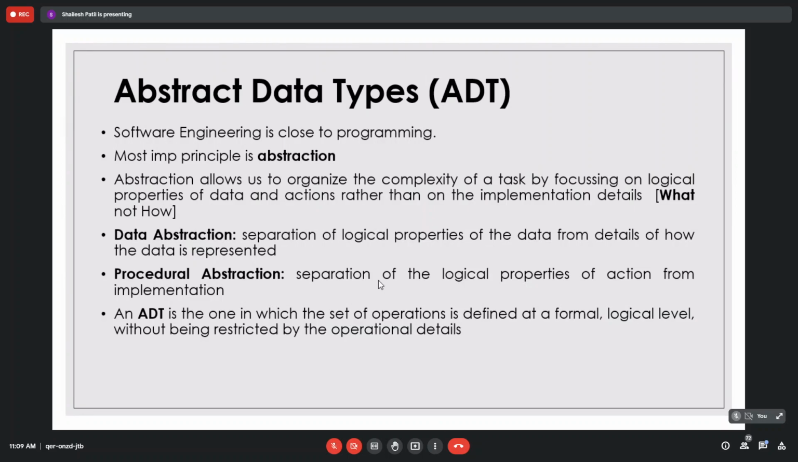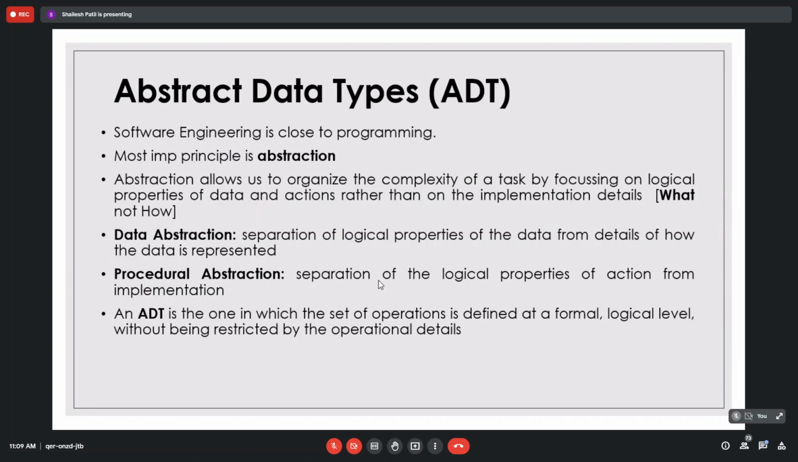There are two types of abstraction basically. One is data abstraction and the second is procedural abstraction. So what is data abstraction? It is the separation of logical properties of the data from the details of how the data is represented in memory. So data abstraction means we are not going to focus on how it is organized in memory.